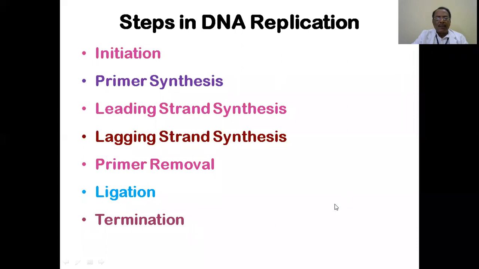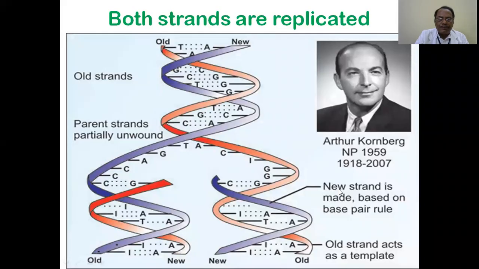So synthesis of a new DNA from the parent DNA is replication. You see, there are two strands. This is the parent. So each strand should be separated, and after separation, the new nucleotides should come and slowly join together, and then they will form a new strand.